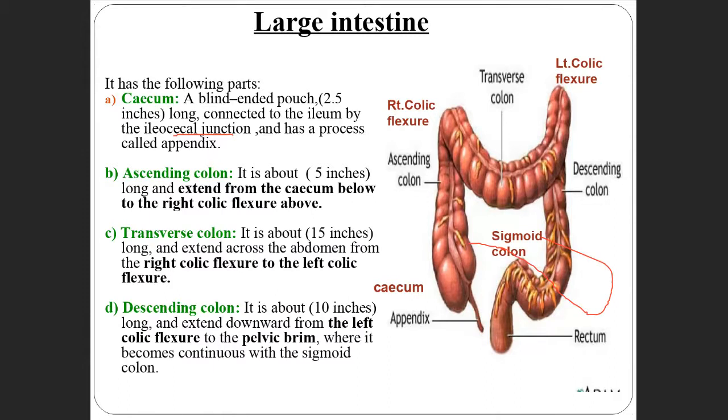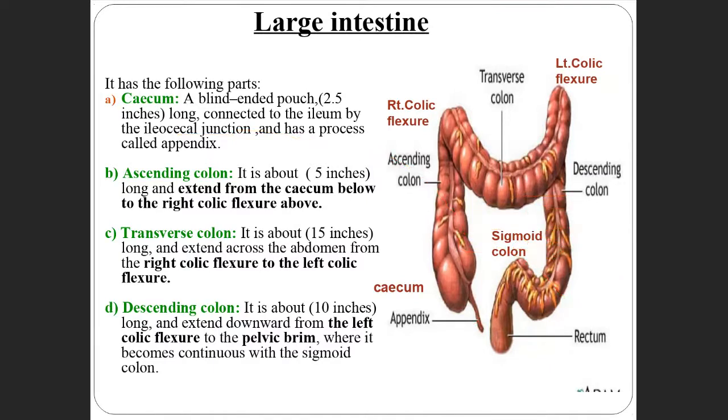This junction is called the ileocecal junction, and it also has a small worm-like structure called the appendix, or vermiform appendix.